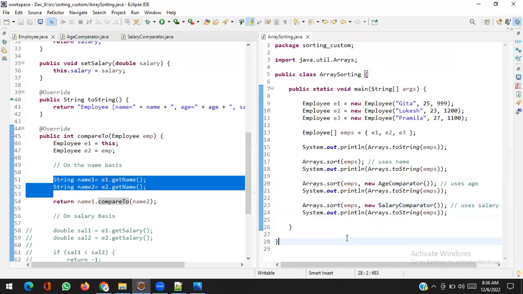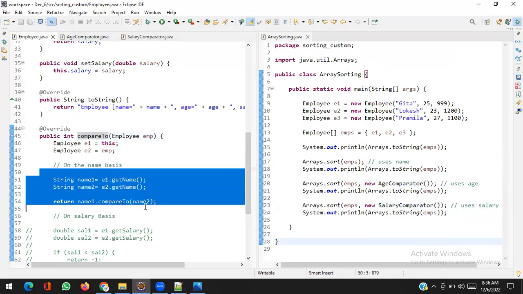So in the same program, the same array can be sorted on different criteria. By default, the natural way is name order, because in the comparable I used name. Instead of using natural order, you can use my custom order, my comparator, my way of comparison, that is age basis, and this is salary basis.